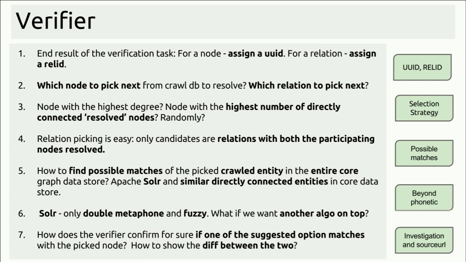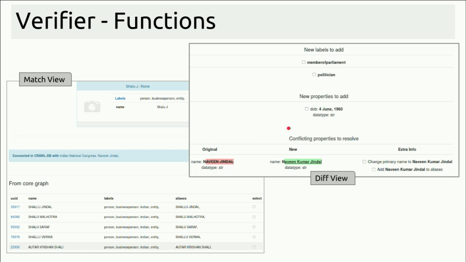The end result of the entire resolution and verification task is that for a node in the crawl data store, we want to assign it a UUID from the core data store. And similarly for the relations, we want to assign it a real ID. Here's what happens. A node is picked for resolution from the crawl data store using some selection strategy. Possible matches of that node are generated by searching similar nodes over the entire graph using Apache Solr and IndexedDB, and then those options are shown to the verifier for that crawl node. The verifier, using the source URL and investigation on the web, can affirm and pick a particular matching node from the possible list of options.